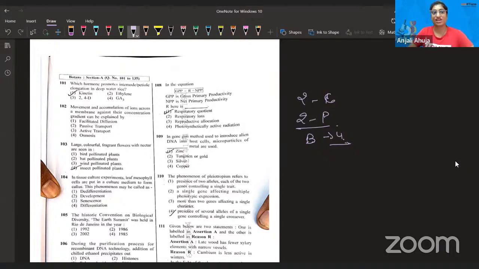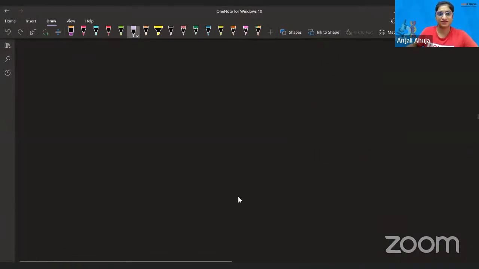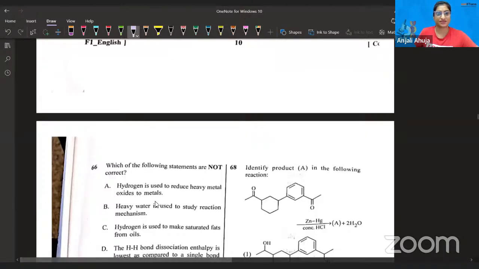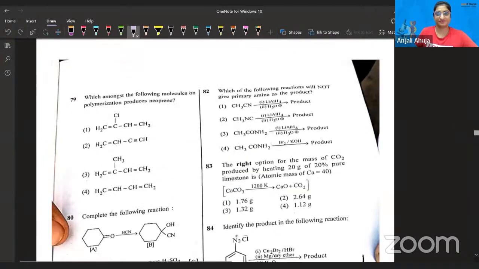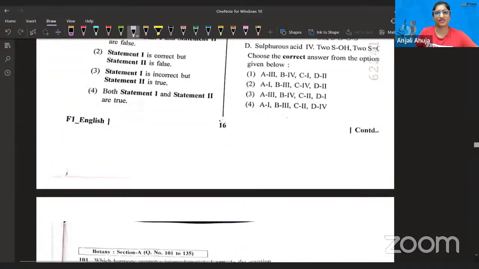Got it? Chalo. So now today I'm not going to solve this paper, but wherever I find some tricky things, I'm going to show that. I think my screen is visible. I'll increase it. Last year's analysis also I'll show you.